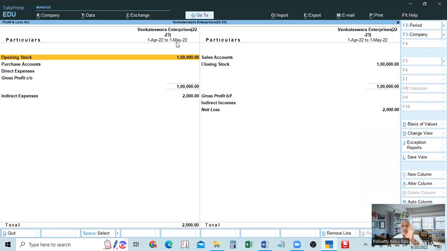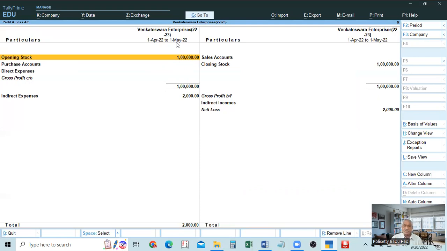Previously we selected the company on 1st April and kept it as it is. We have not made any entries, so it is showing on 1st April. In this case, on 1st April the opening balance is there. That is the closing balance also till 31st, because we gave the closing balance on 31st March.